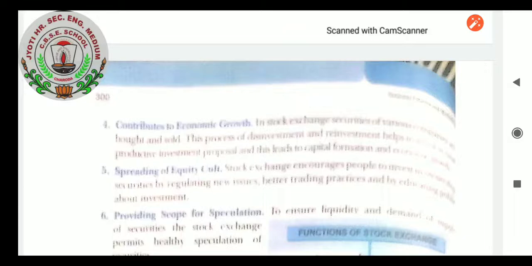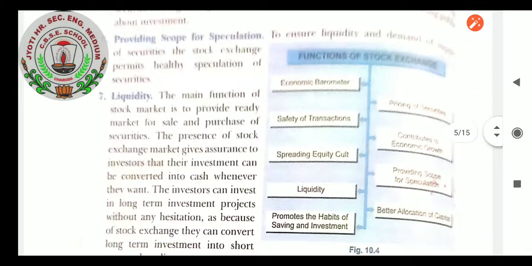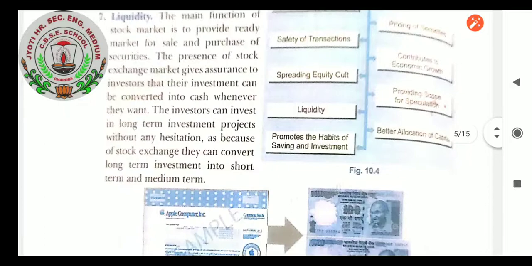Next is better allocation of capital. When we go with liquidity, here there is a point. The presence of a stock exchange market gives assurance to investors that the investment can be converted into cash. If the shareholder needs cash, they can sell some of the shares or all the shares in the stock market and convert the stocks into the form of cash. So that is the particular point.